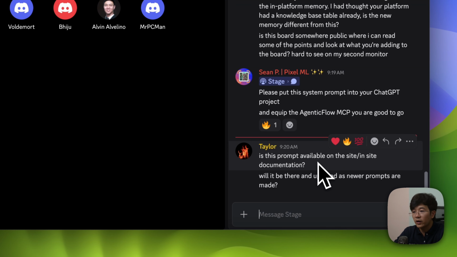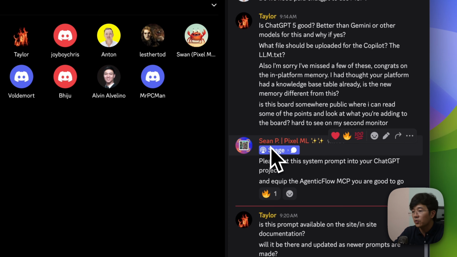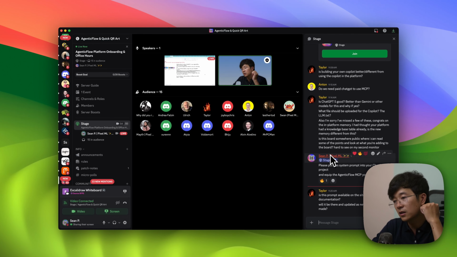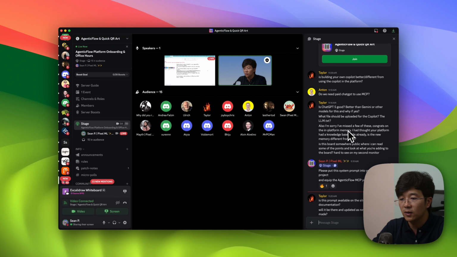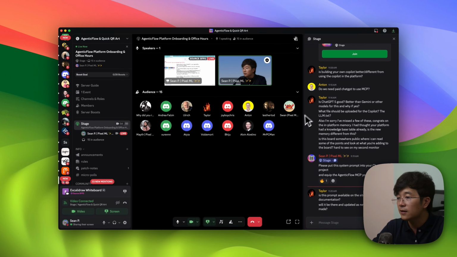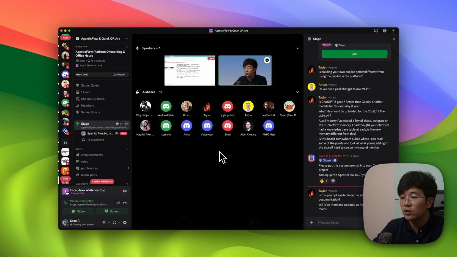Right now we are still using this prompt, but whenever we have a new prompt, we will have the updated version. At the moment, this prompt we call version 2 of the Copilot. We will continue testing and updating this one, and if we have something new, we will let you know. Eventually, I think we will put it in a central place, normally in our documentation, so that you can always get up to date on this one. All right, good. So I think that is the first announcement that we share today.